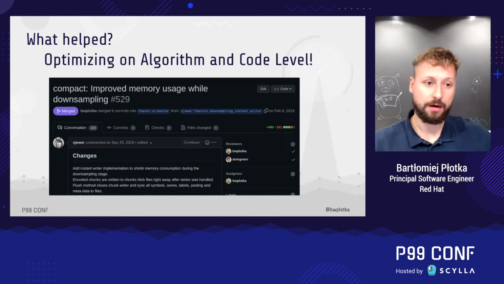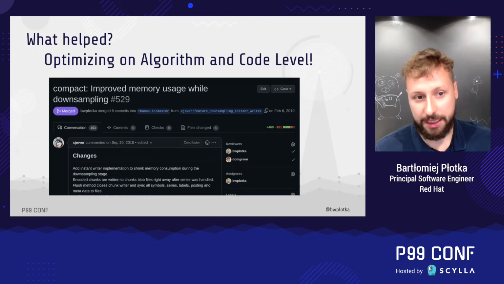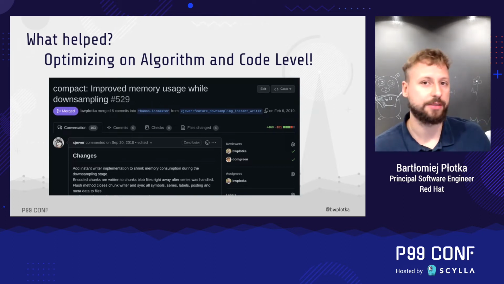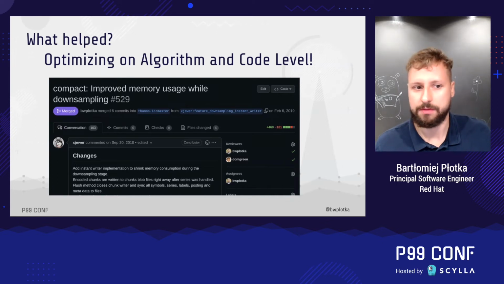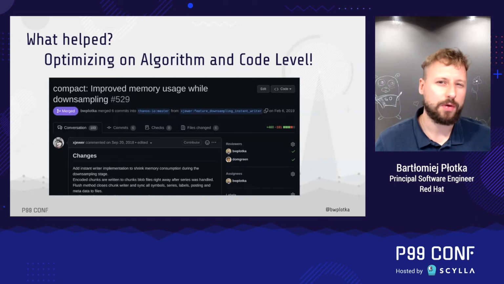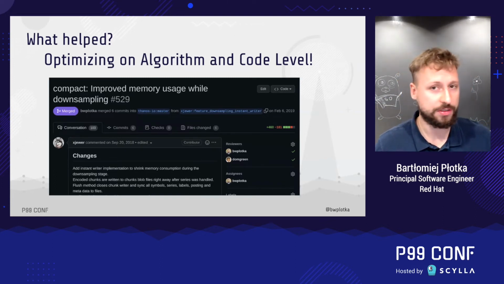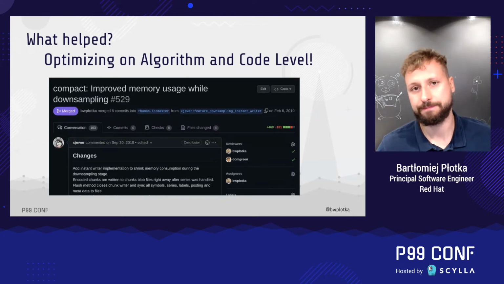Four years later, today, the Thanos Compactor still did not need to be scaled up or scaled out or be replaced by another solution. It just works, right? For the majority of Thanos users on our big setups. What's crazy is that we were so close to accepting significant complexity, pain, and cost for everybody, if not for that kind of simple code optimization.